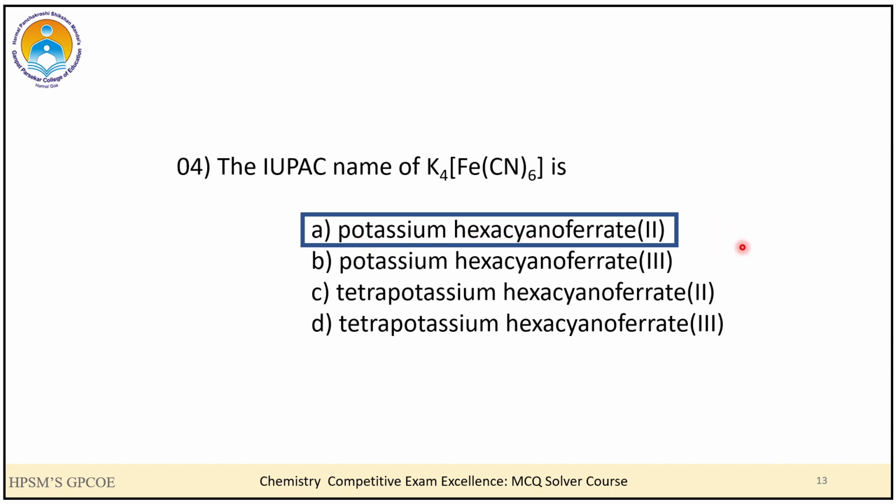Now students, some of you might ask me, why not C? Why can't I name this as tetrapotassium hexacyanoferrate(II)? It is simply because when I say that there are 6 cyanide ligands and the oxidation state of Fe is +2, it is understood that there are 4 potassium ions. Hence, we do not use this name, that is tetrapotassium hexacyanoferrate(II). So the correct answer over here is A.